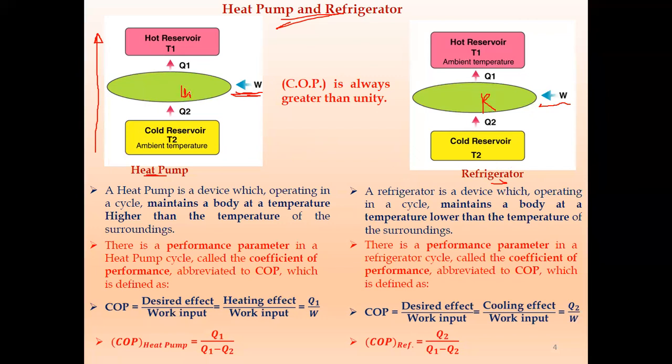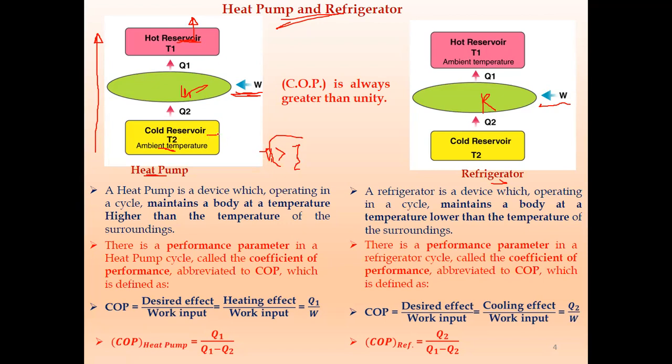So we have to supply the work input, and the output will be your desired effect. For example, in a heat pump, the cold reservoir is your ambient temperature, and the hot reservoir is the temperature where the heating effect, the heat, is required. In both conditions, T1 is always less than T2. This is required because the hot reservoir has a higher temperature and the cold reservoir a lower temperature, whether it is a heat engine, heat pump or refrigerator. The cold reservoir is at ambient temperature.